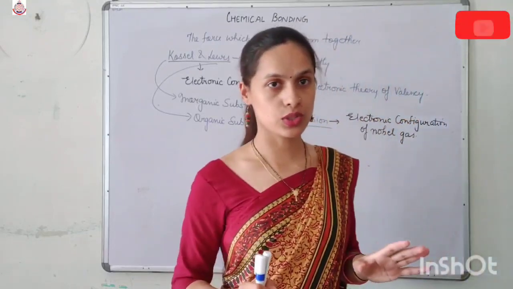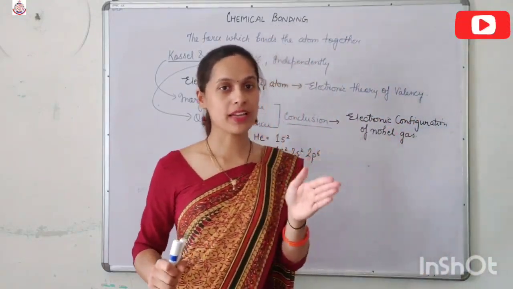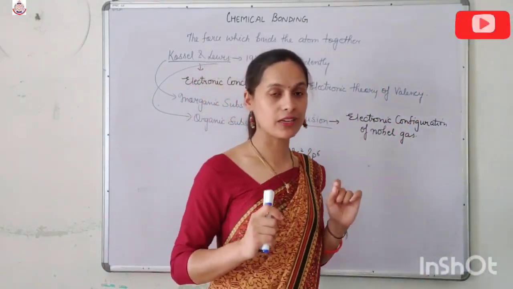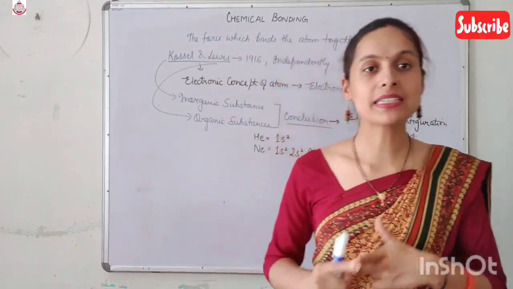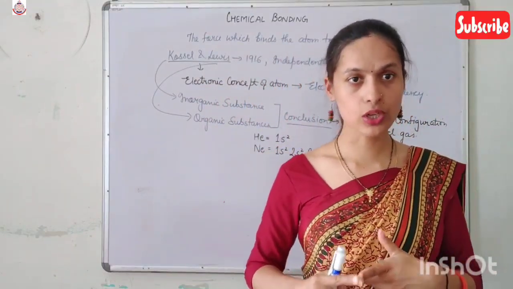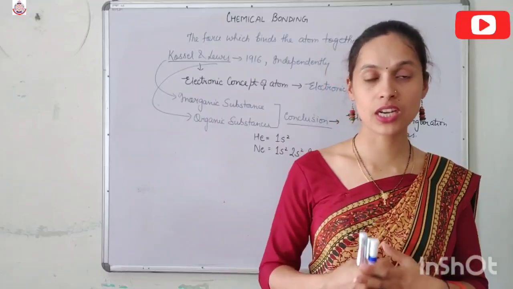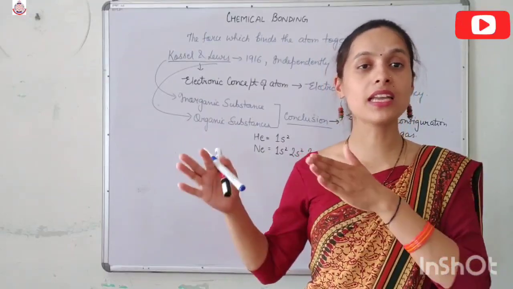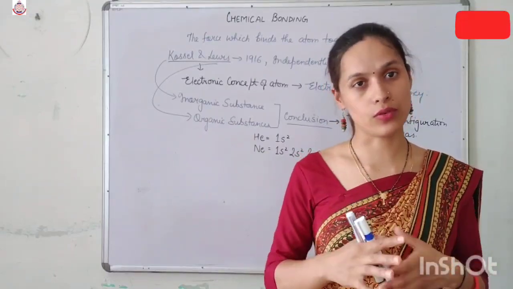So they concluded that atoms combine with each other to complete their octet or duplet configuration and acquire the nearest noble gas configuration.